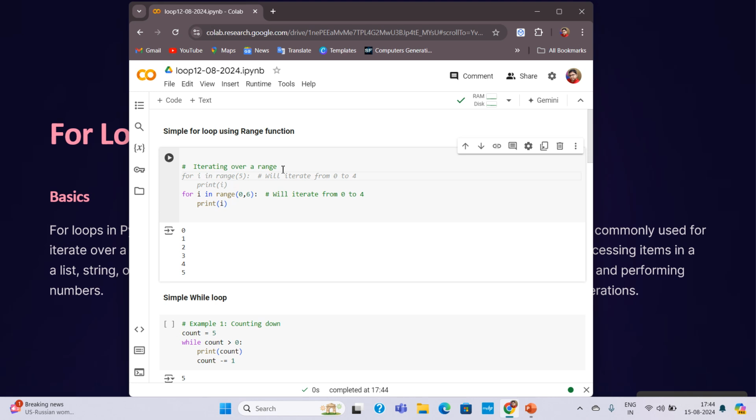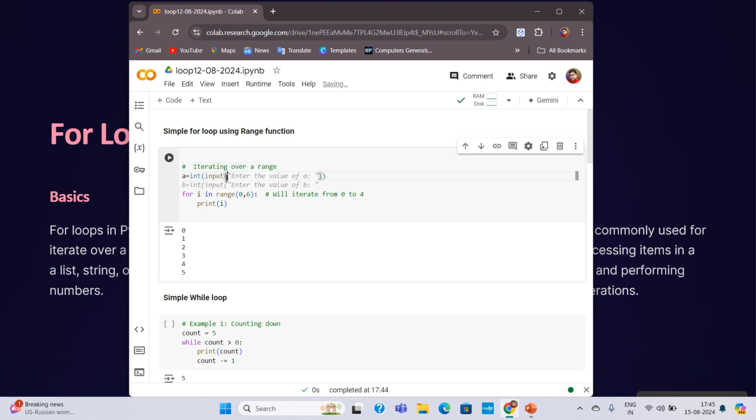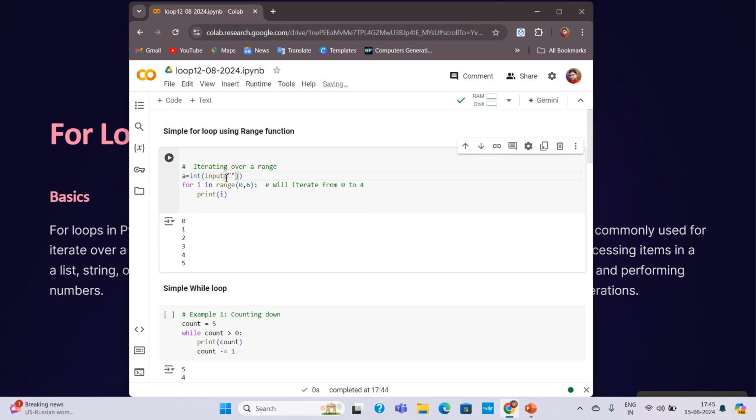I'm taking another variable here, a, and writing a = int(input("enter the number")), int input, then under double quotation, enter the range.